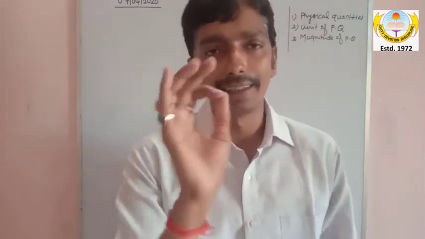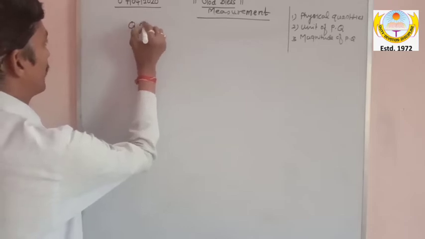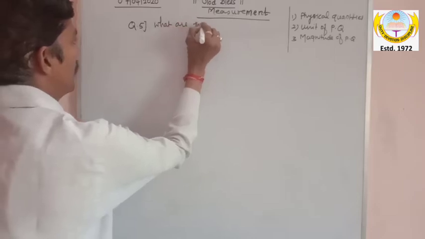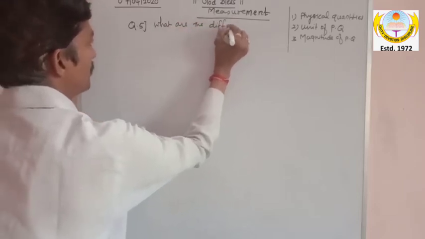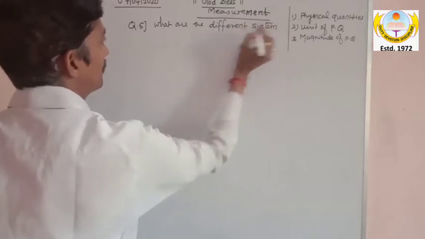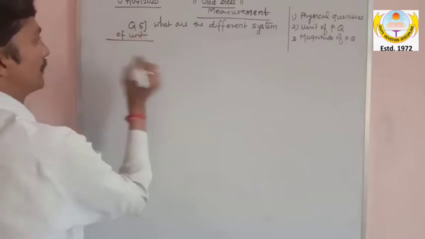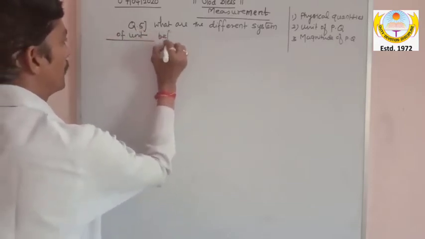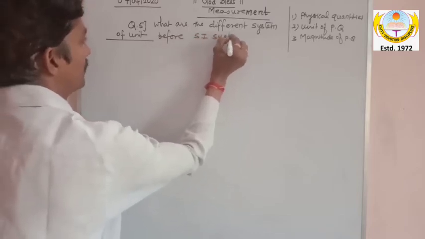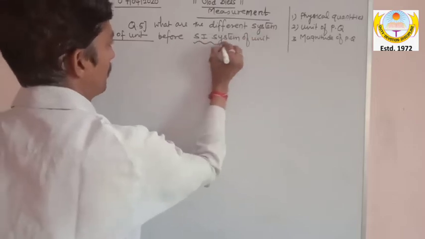Am I clear? Now the topic is, you can write question number 5: what are the different systems of unit before the SI system of unit? SI system of unit, this is the beautiful one.